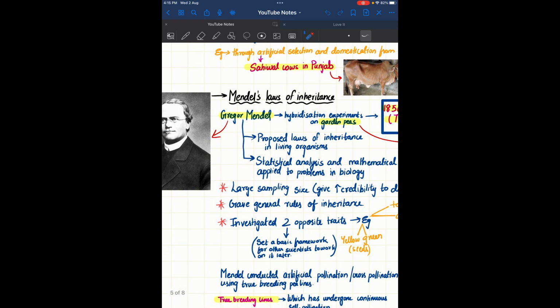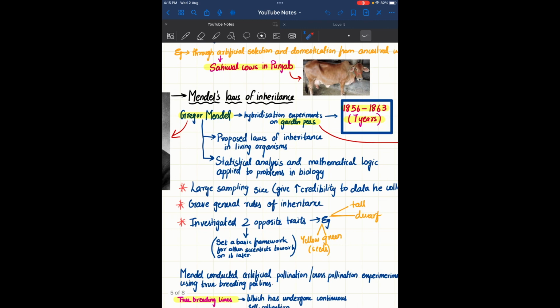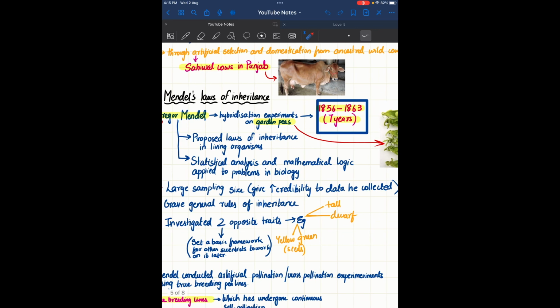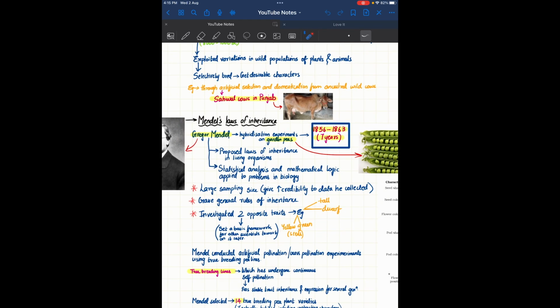Now, what did he do? He proposed laws of inheritance in living organisms, applying statistical analysis and mathematical logic to problems in biology. Before him, no one even tried to use mathematics and logic to solve the problems in biology. So he started that first. And these are the three main importances of what he did. Large sampling size, which gives high credibility to the data he collected. Large sampling size means so many different variations, so many examples he had taken, so many things he had recorded for his experiment.